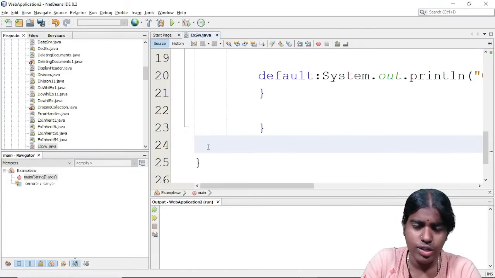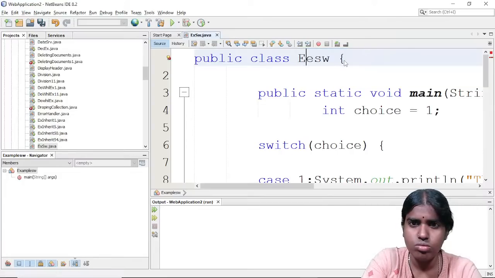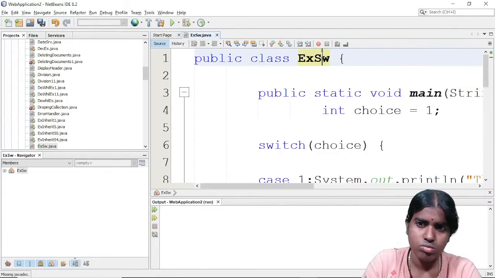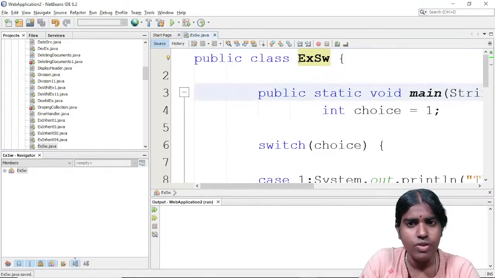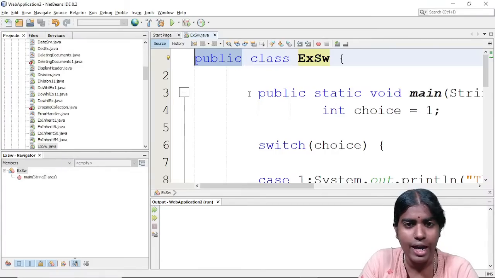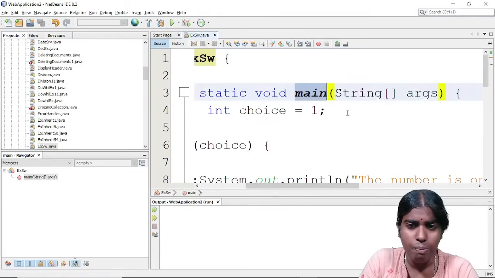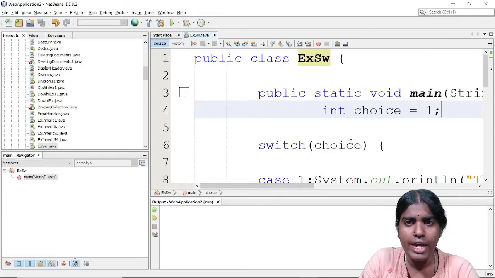So remove the unwanted spaces. So I am going to discuss with you like this. Whenever I want to create any new class, I need to use the class keyword followed by the name of the class. It is prepended by this public access modifier. I am going to discuss with you about different types of access modifiers. I can go for public access modifier, protected, private. Inside this, I am giving public static void main. The argument is passed as a string array, String[] args.